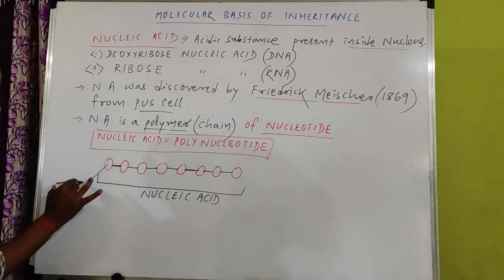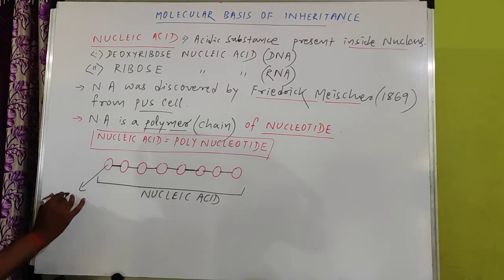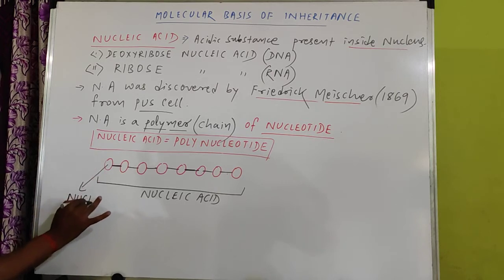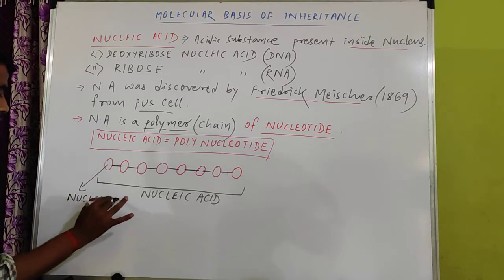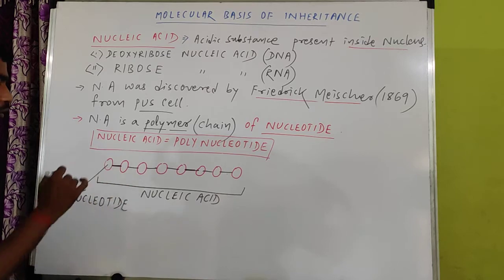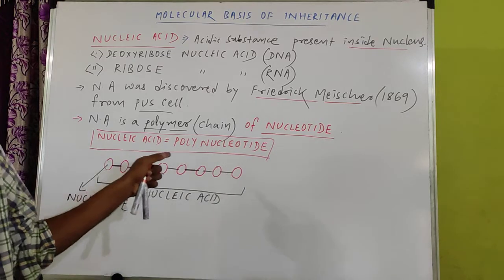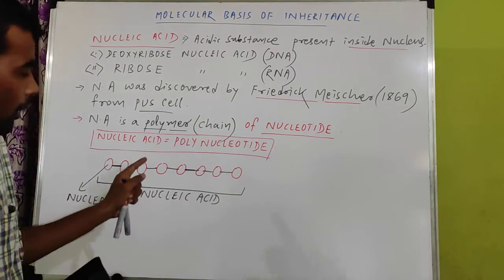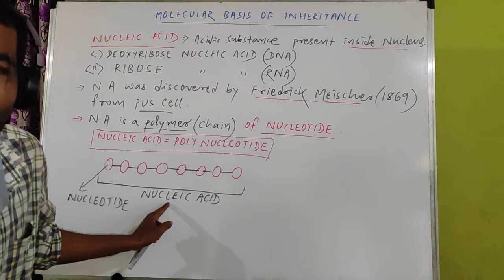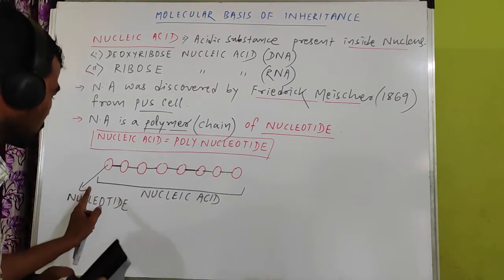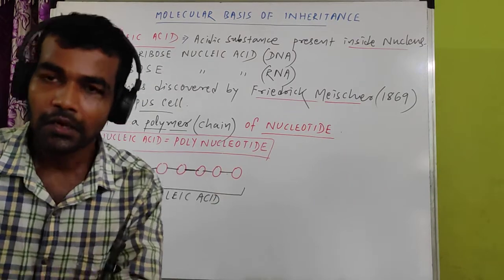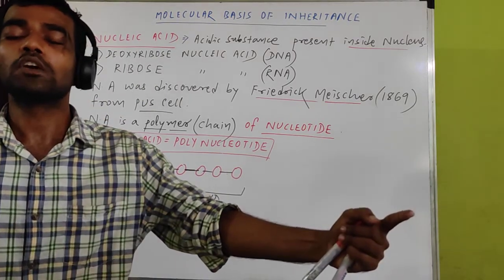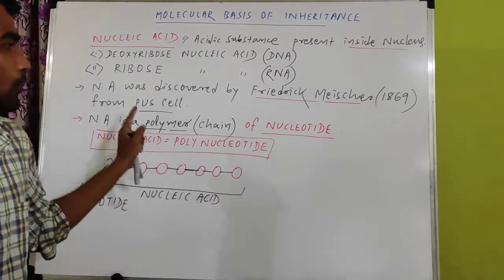I can say this one is a nucleotide, this one is a nucleotide, this one is another nucleotide. So when many nucleotides combine, it will form one nucleic acid, or polynucleotide. Nucleotide means one unit, polynucleotide means many units combined. So that forms a nucleic acid.